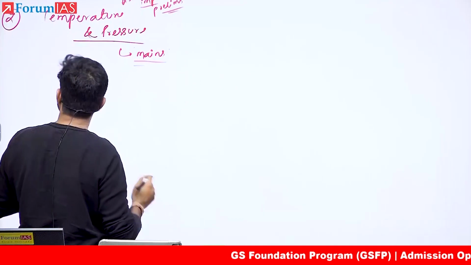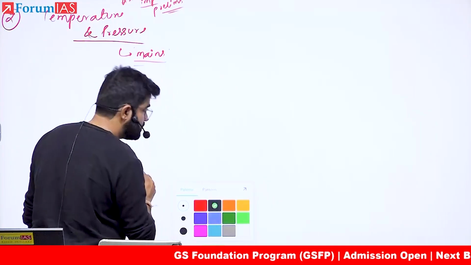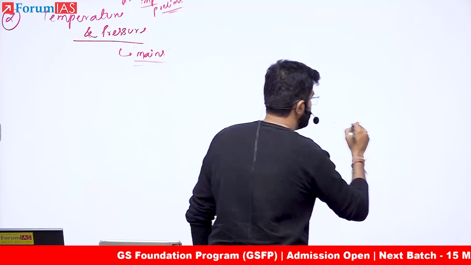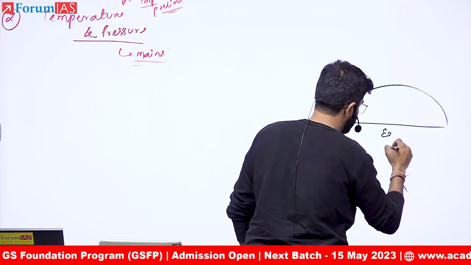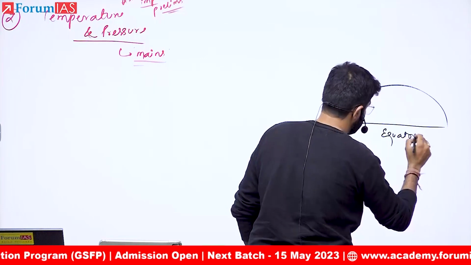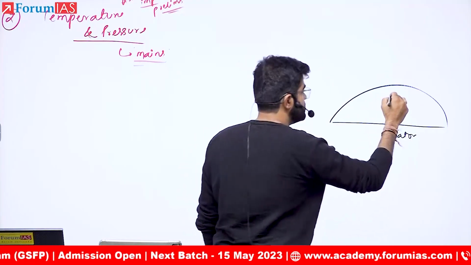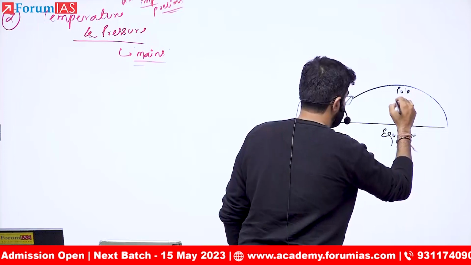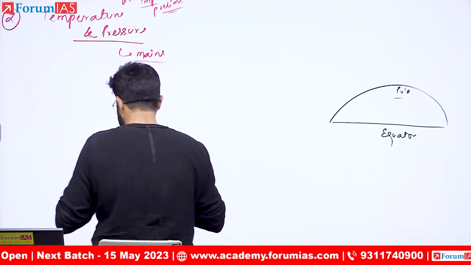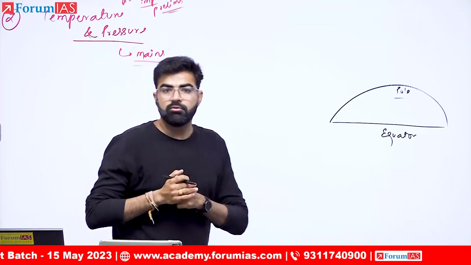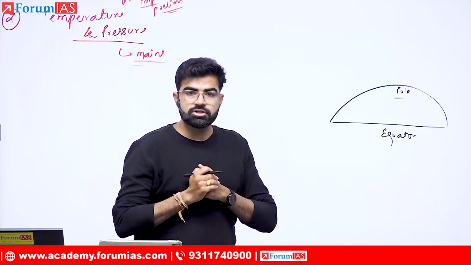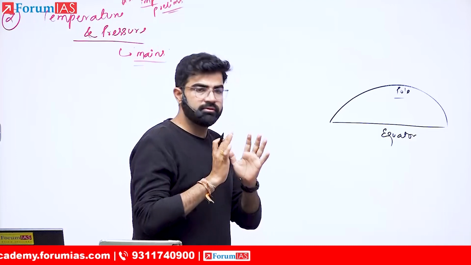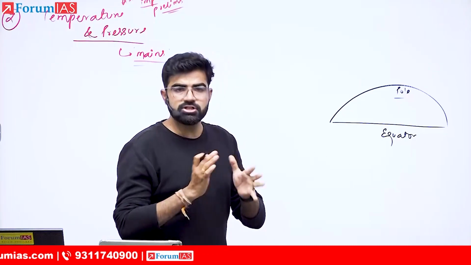Let's start with some of the questions. Let's say this is the equator and I assume this is your pole. Okay? Now if I ask you where the gravitation force would be max, not gravitation force, tell me where the convection would be strong.